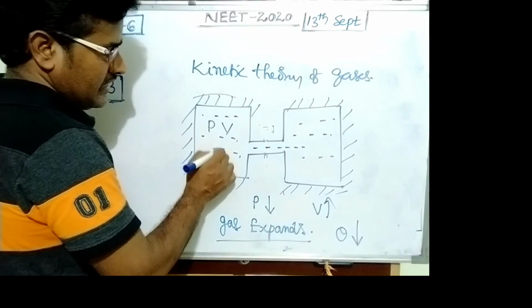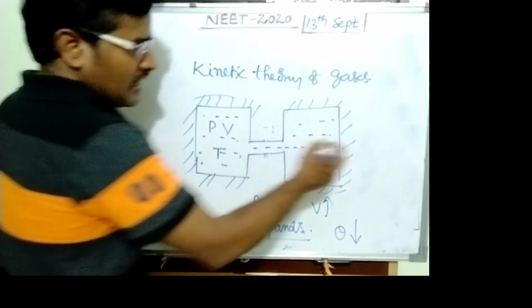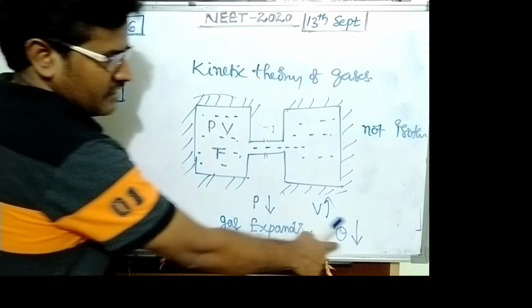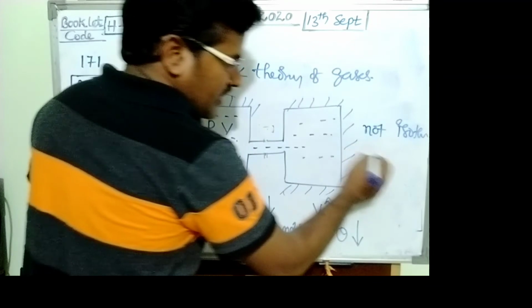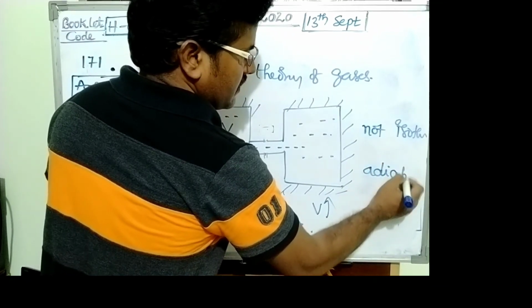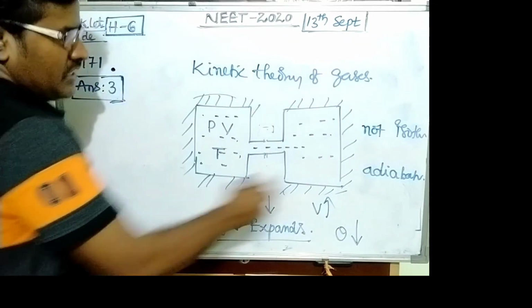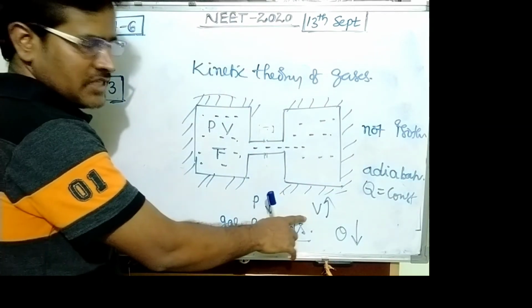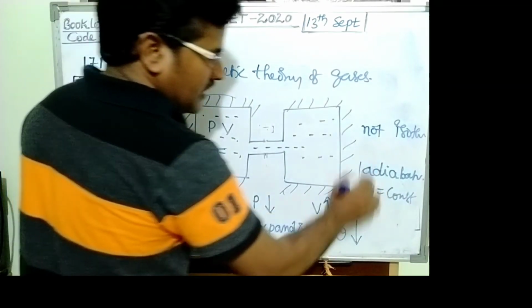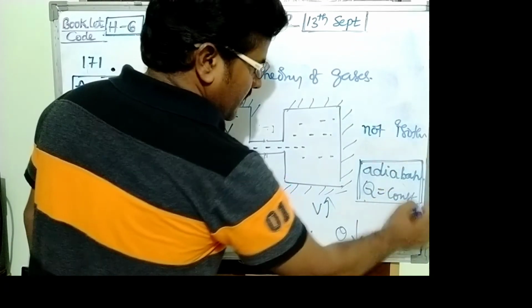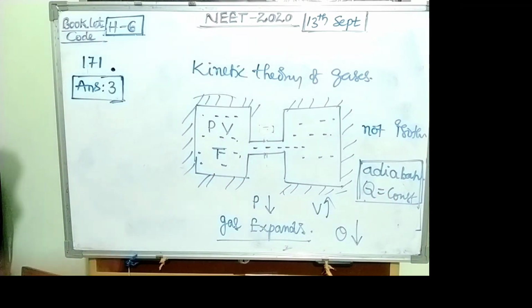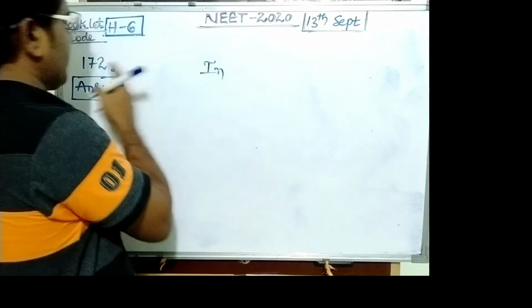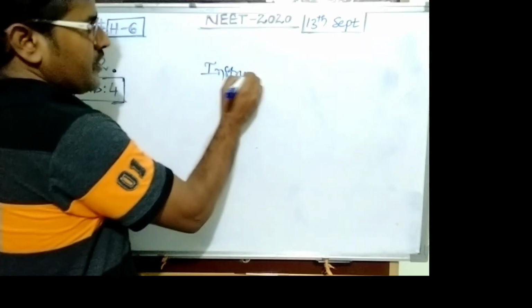Temperature decreases, so it is not isothermal. That means the temperature changes, so it must be adiabatic. Heat remains constant here. Pressure changes, volume changes, temperature changes, but heat remains constant. So it is an adiabatic process. Answer becomes 3. This is question 172, related with the first topic, instruments.